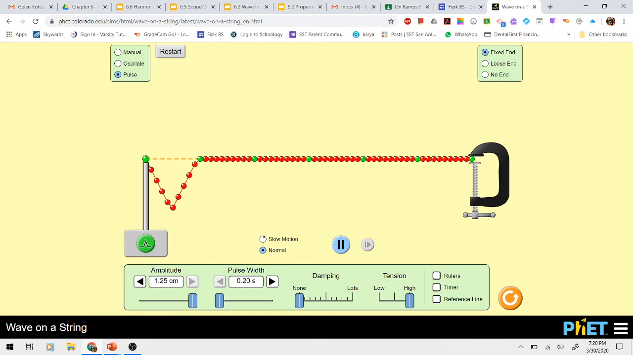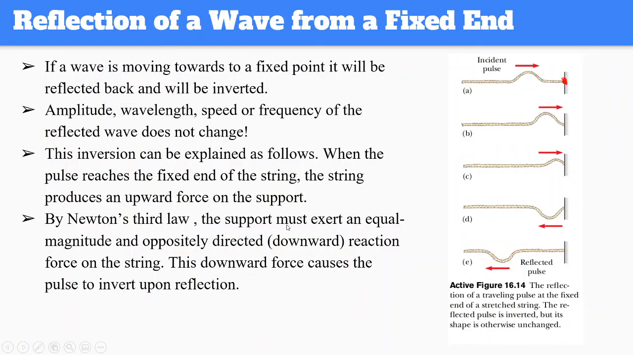And one thing that you need to notice, the only thing that is changing is the sign of the amplitude. So it's positive and negative, and positive, negative. So nothing else is changing. It's still going with the same speed, same frequency, same amplitude, same wavelength, everything stays the same. The only thing that is changing is basically the sign of the amplitude. And this is due to Newton's third law, because of action and reaction: it tries to go up, it's pushing up, but it's not able to because it's fixed.